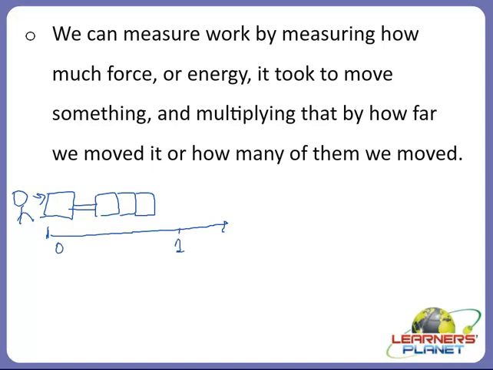If he is able to move this box, that means there is a chain, right? So if he moves this box, 3 other boxes will also move with it. So he moves the box from 0 to 1 kilometer, right?